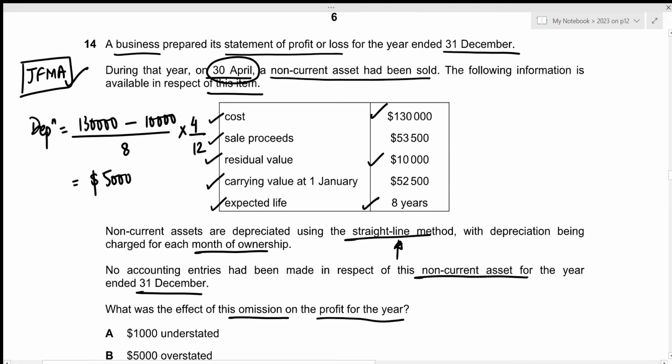Then we also need to figure out whether there was a profit or loss on disposal. We have the carrying value at 1st January, but we need the carrying value on 30 April, which means that from this amount, we just have to subtract the depreciation charge for the year of 5,000. This results in the value of 47,500. And the sales proceeds is 53,500, which means that we received higher than what we anticipated for. So there was a profit on disposal.